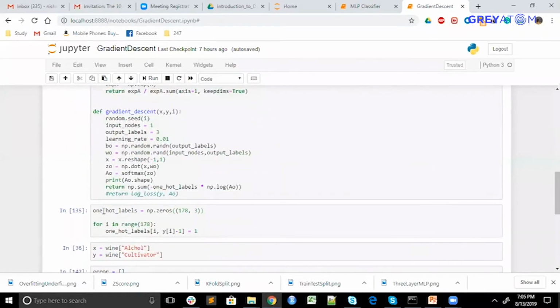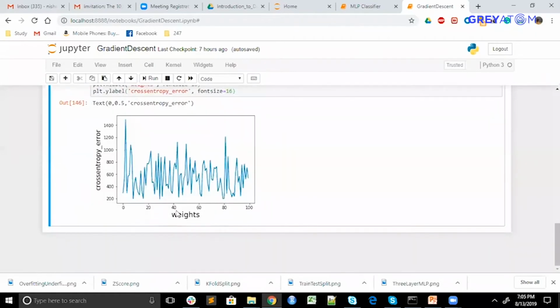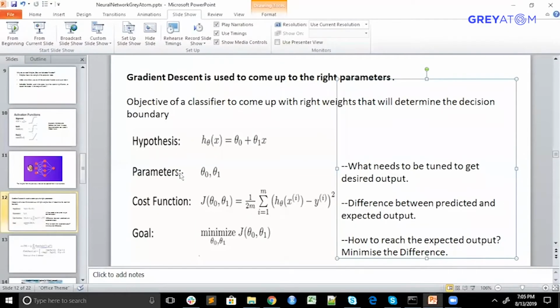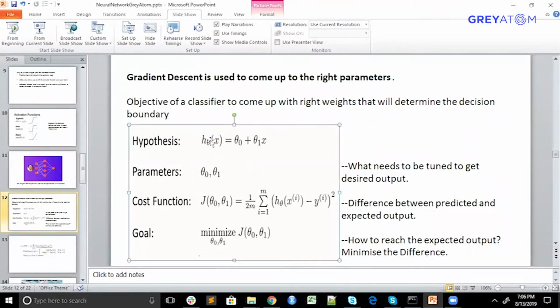So what I did is I initialized the weights randomly. If you see this diagram, there are two things here. We calculate the error after predicting. This is the sum, theta x, which we have predicted, and then we calculate the error, which in this case is the predicted versus the expected output.